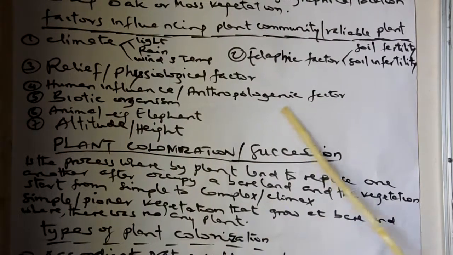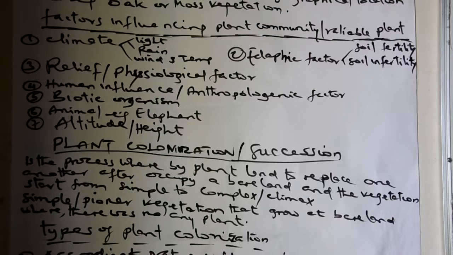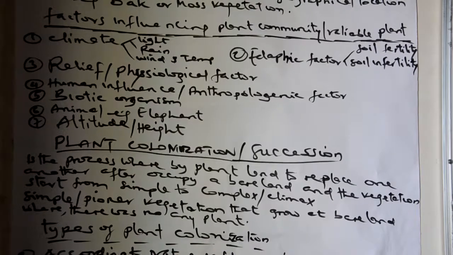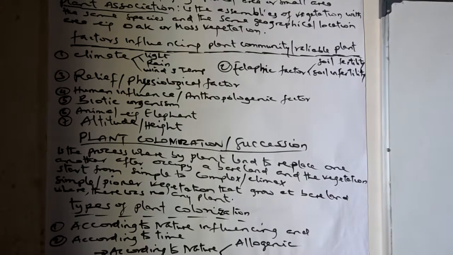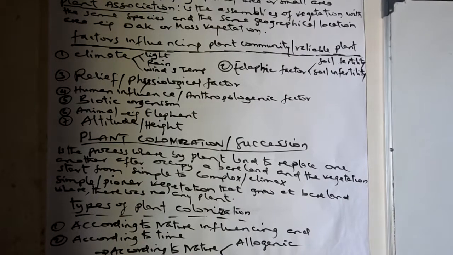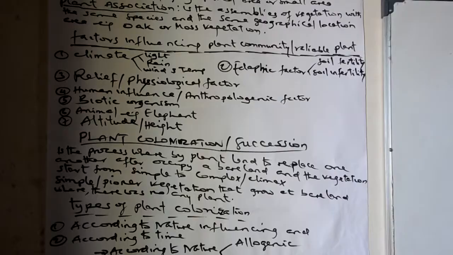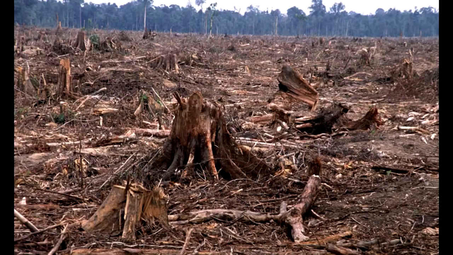The fourth factor that influences the distribution and development of plants is human influence. If human or anthropogenic influence involves cutting, for example desertification or deforestation, it can reduce the development of vegetation. But when man conserves this vegetation, it will grow and reach its summit.